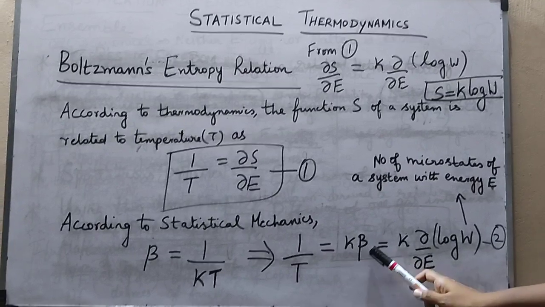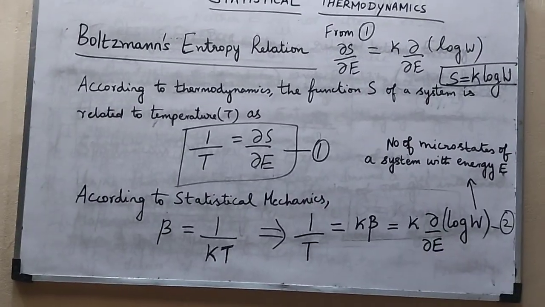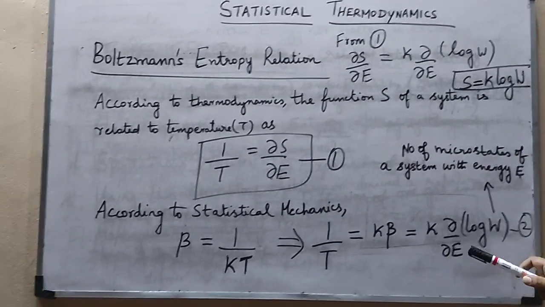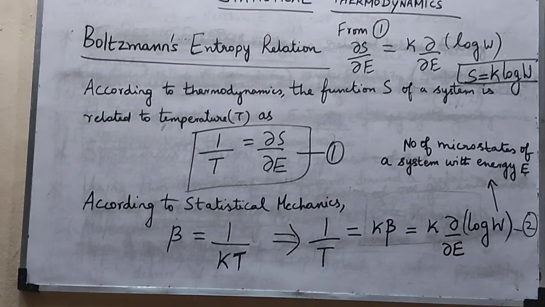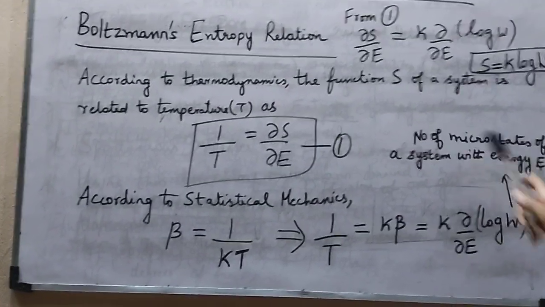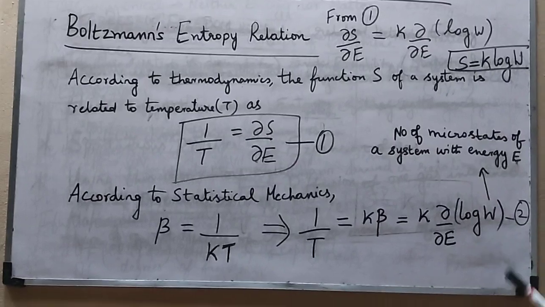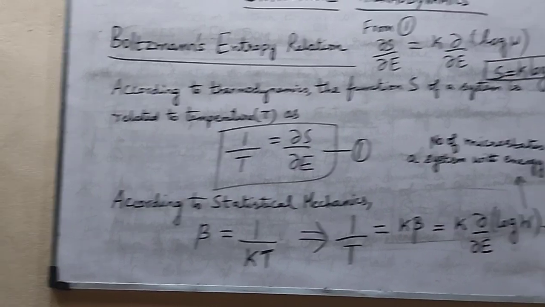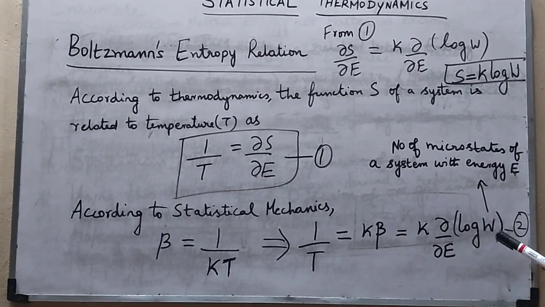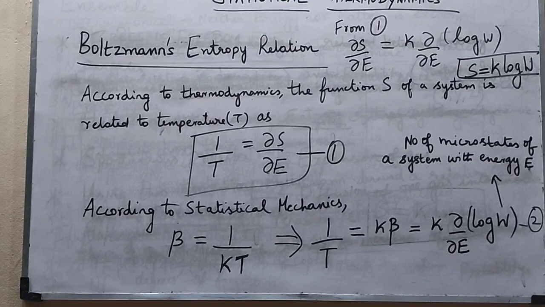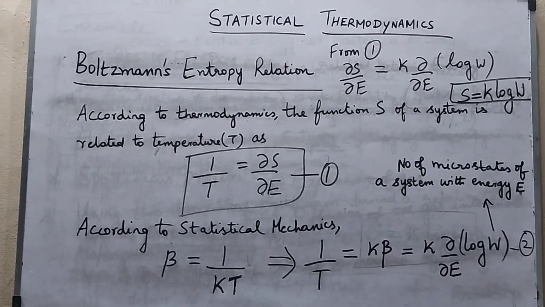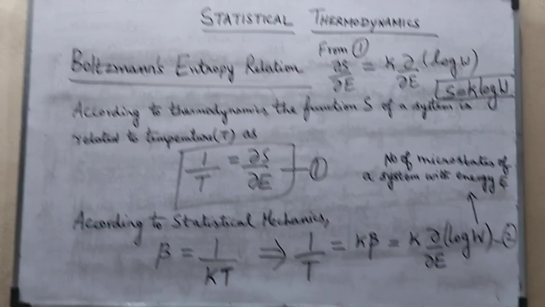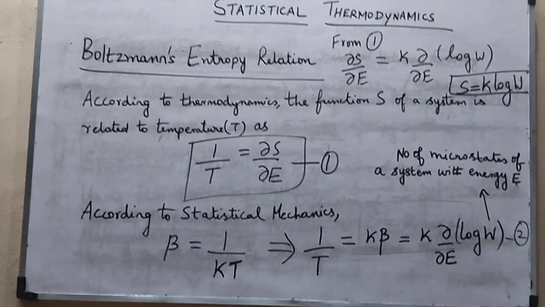And already we know the expression for this beta parameter. Beta can be written as dou by dou E of log W. E is the energy of the system and it remains constant in all irreversible processes. And W is the probability, or in other words the number of microstates of a system with energy E. So we can call this W probability or randomness, or the number of microstates of a system with the energy E. The energy E remains constant in the case of an irreversible process.